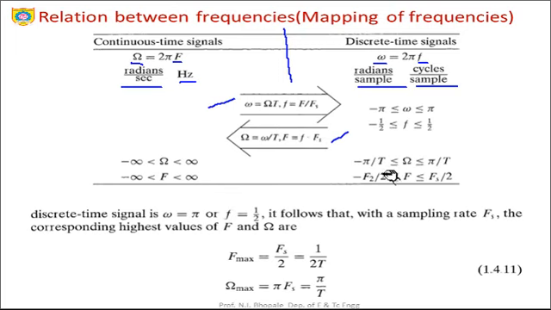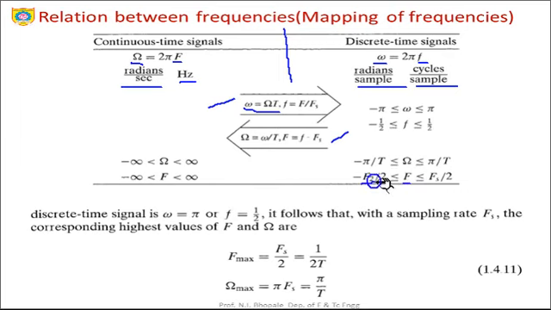So these are the frequency ranges. If, let's say, Ohm is minus infinity to plus infinity in continuous time signal, it can be written simply as minus pi by T to plus pi by T. So that is based on the omega itself, we can write it based on this equation. Similarly, if the capital F is ranging from minus infinity to plus infinity, then here the capital F in terms of the discrete time nature will be minus Fs by 2 to plus Fs by 2. So this is how the correlation can be done.